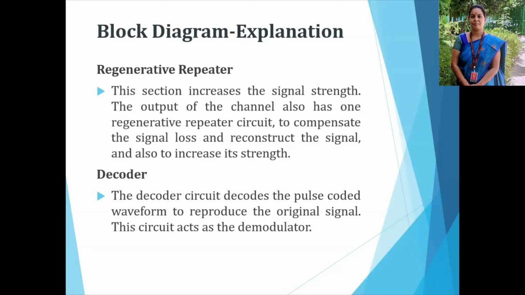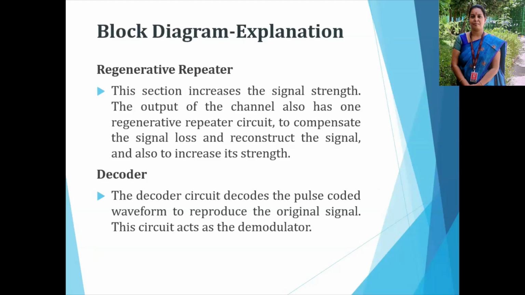We use the regenerative repeater at a distance of every 100 meters or 50 meters. It is used only for long distance communication. The regenerative repeater compensates the signal loss and reconstructs the signal, and also increases the strength. So the main purpose of the regenerative repeater is to boost the signal strength of the input signal.